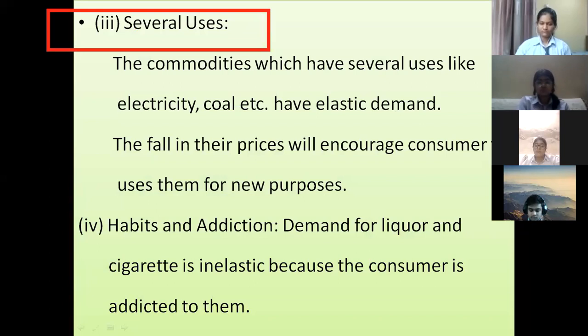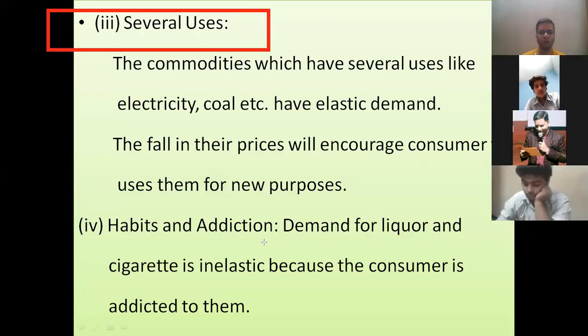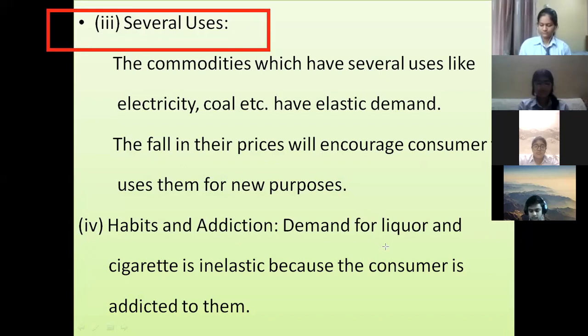There are many commodities which have several uses. Several means where we can use one commodity in more than one way. We can use those commodities in more than one way. These commodities would have several uses. Can you give me an example of any commodity which can be used for several purposes?